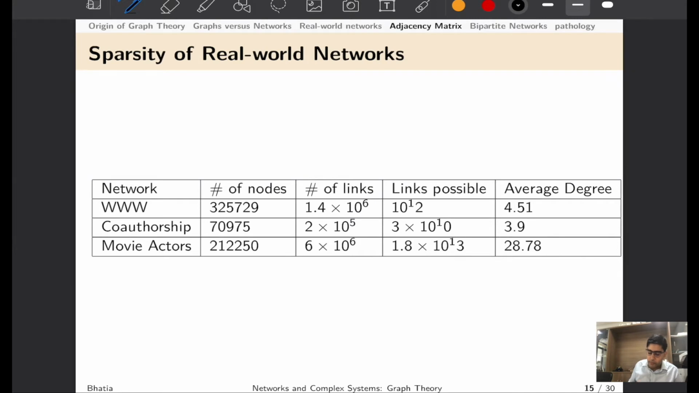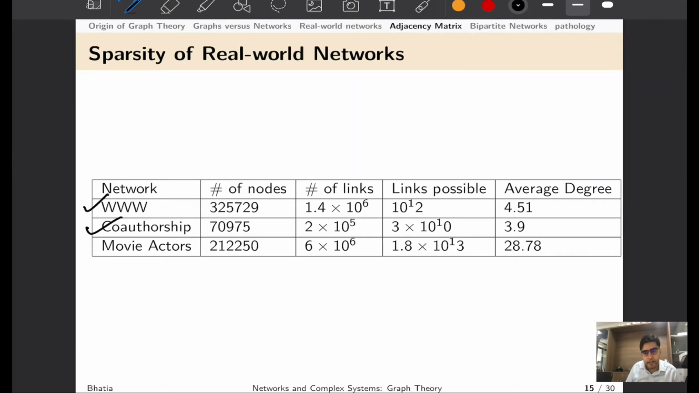So moving our discussions to sparsity of real world networks. If you see three typical examples from the table that I showed, we had a network of World Wide Web. We have a co-authorship network. Co-authorship network means that if I have written a paper or a research article with another scientist, I would consider there is a direct edge between us, and this edge is going to be undirected, because if I have written a paper with you, that means you have also written a paper with me.